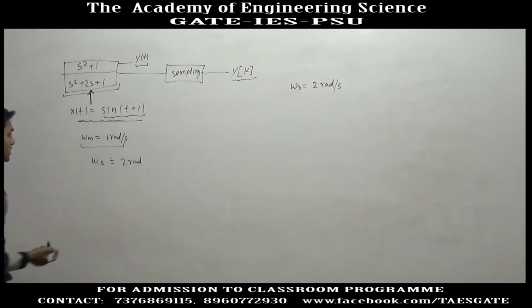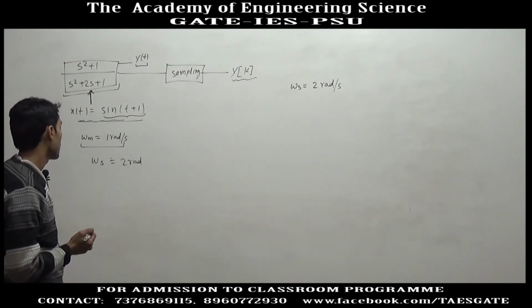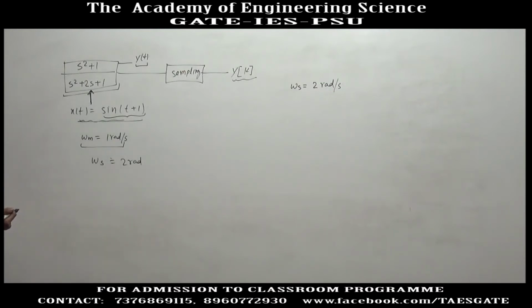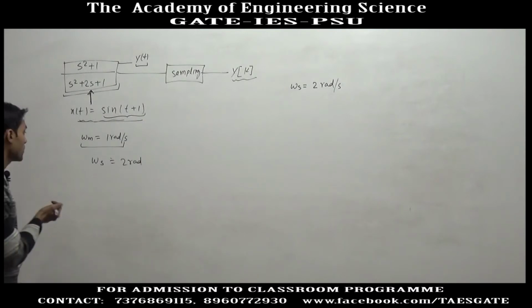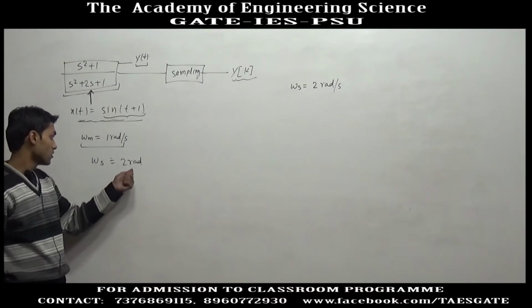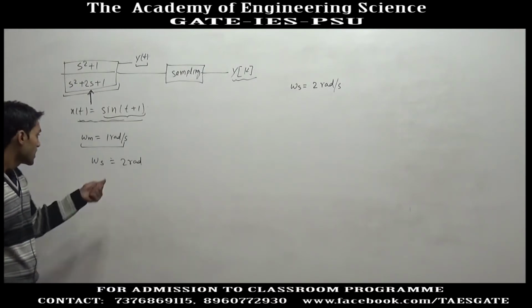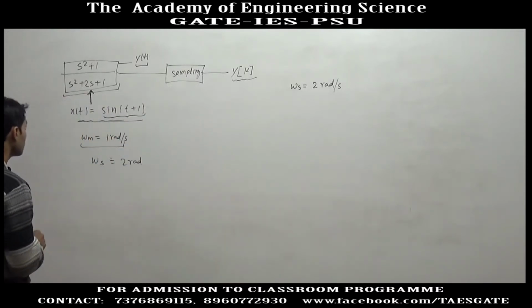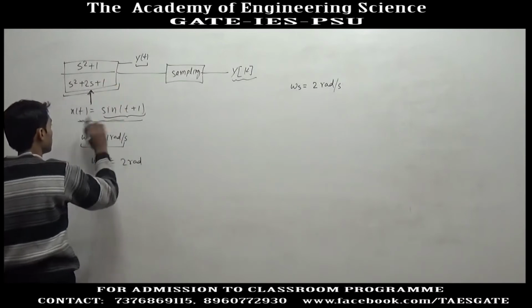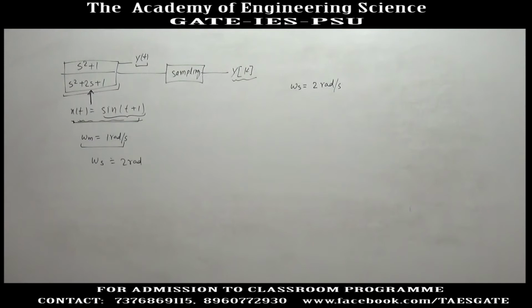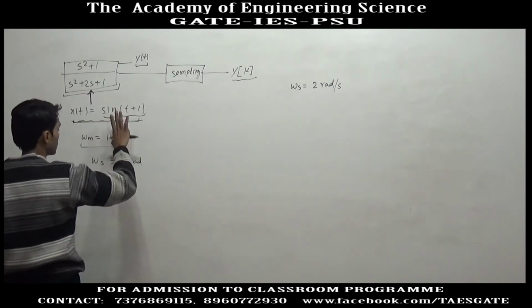So, if it is sampled at the rate of 2 radian per second, we will get undistorted output. The question does not say anything about a filter, and if sampling of this signal is done at a rate lower than 2 radian per second, even in that case we will get output, but the output will be distorted. So, if we do not consider this system, in all the cases we will get output. But that is another case.